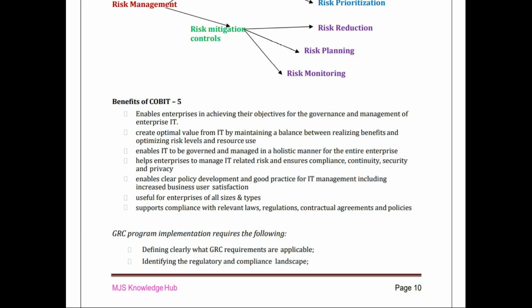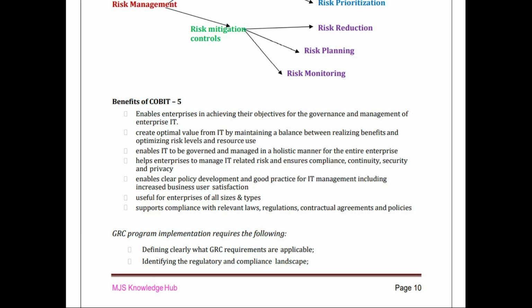It enables IT to be governed and managed in a holistic manner for the entire enterprise. It helps enterprise to manage IT related risk and ensures compliance, continuity, security and privacy. Enables clear policy development and good practice for IT management, including increased business user satisfaction. Useful for enterprise of all sizes and types, and supports compliance with relevant laws, regulation, contractual agreement.